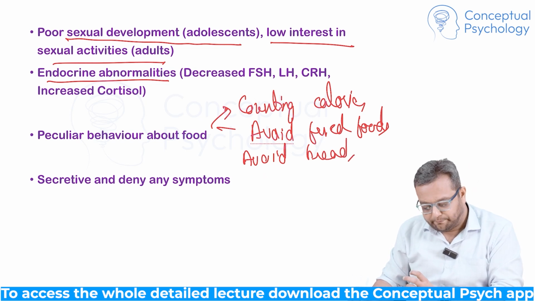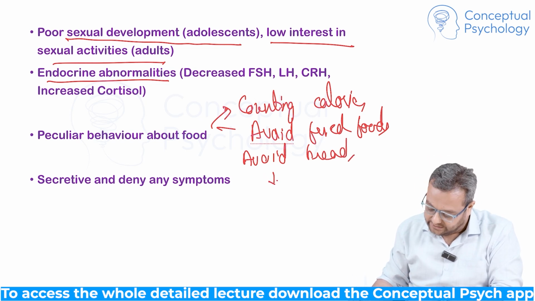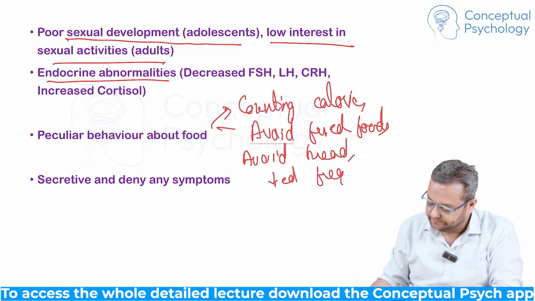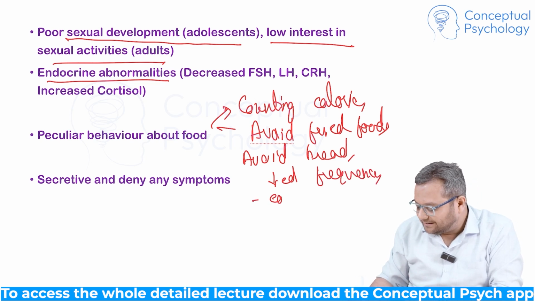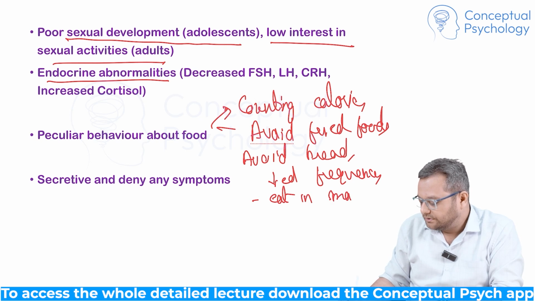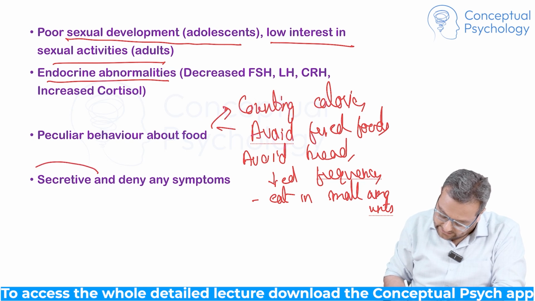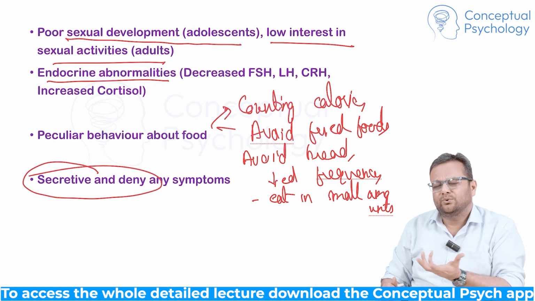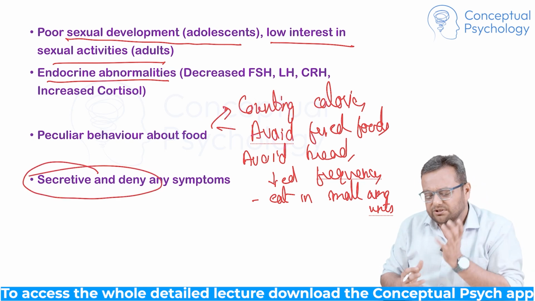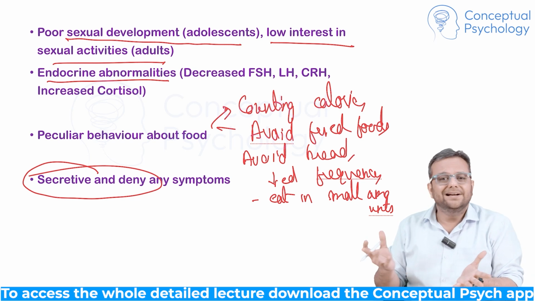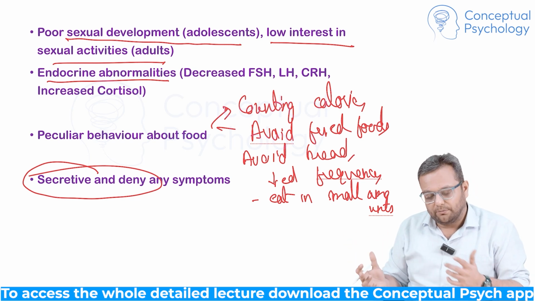So these kinds of peculiar behavior will be there. Decreased frequency. They'll eat in small amounts and very slowly, so they don't have to eat much. And obviously they are secretive about it and deny: no, I don't think I have any issue, this is what I want, and I don't think eating less is such a problem, right?